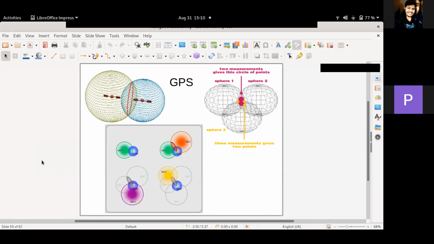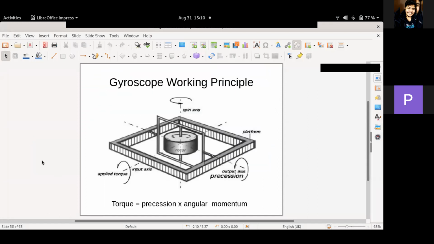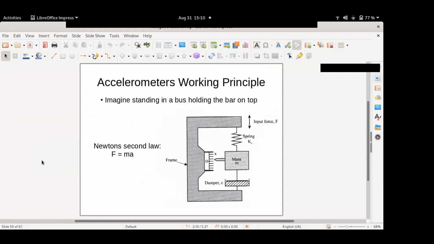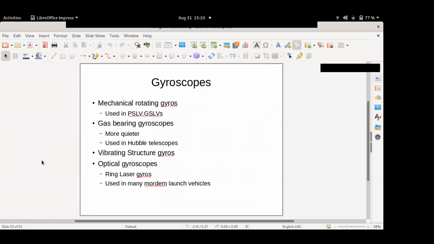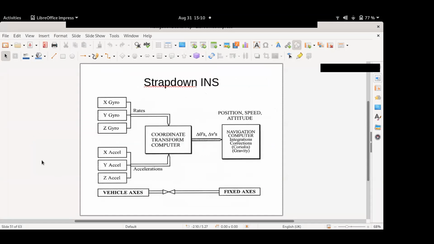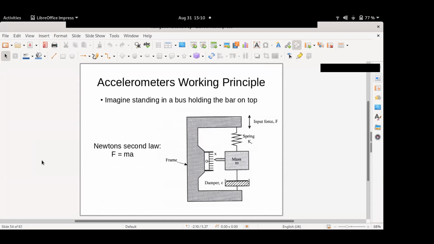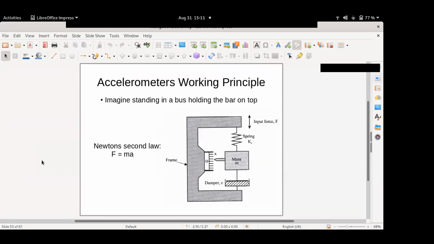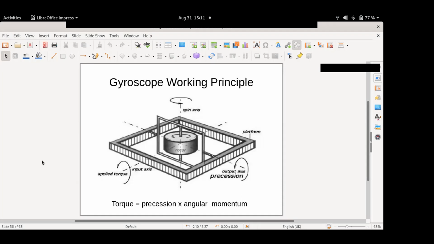So in the case of GPS, let us come back to the context. We were looking at various gyroscopes. So, mechanical gyroscope. Okay, so this is an accelerometer. We had already seen the gyroscopes before. We were looking at accelerometers and gyroscopes. The accelerometers, this is your mass, spring, mass damper system. Then you had the gyroscope working principle.